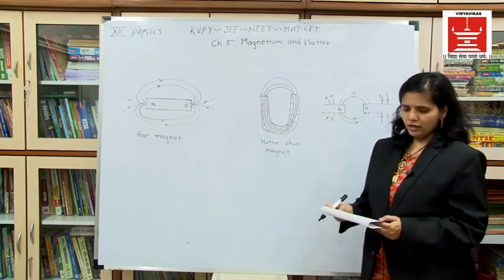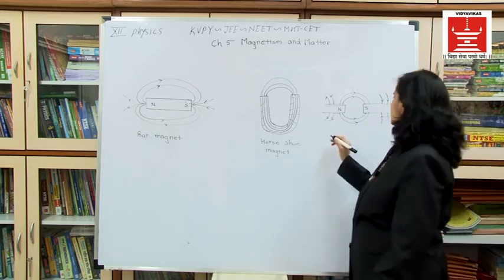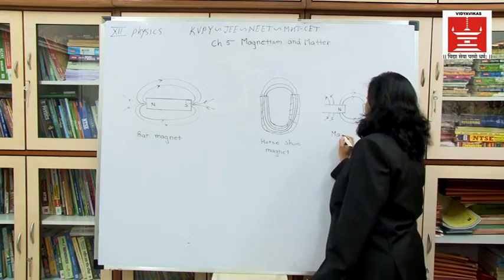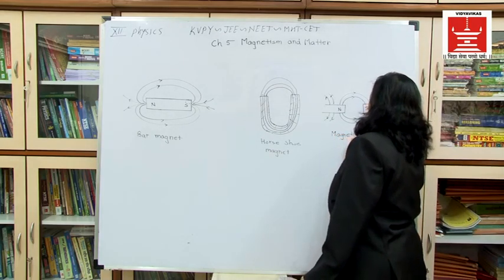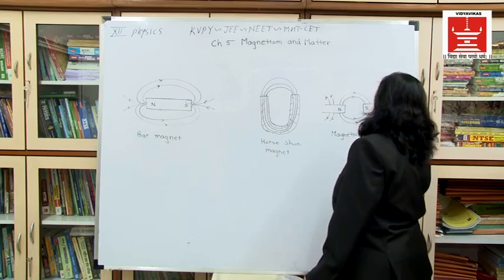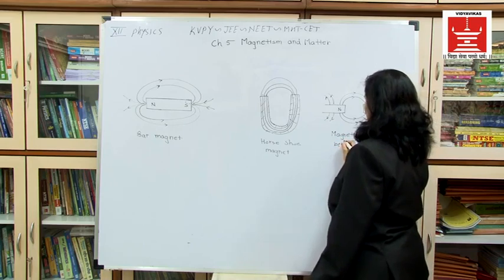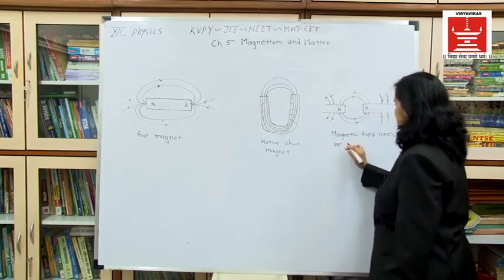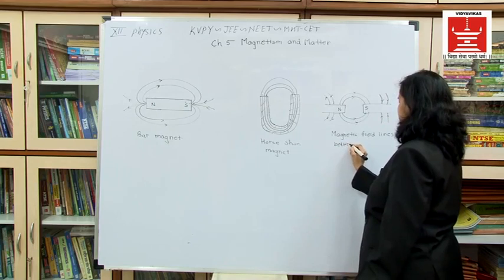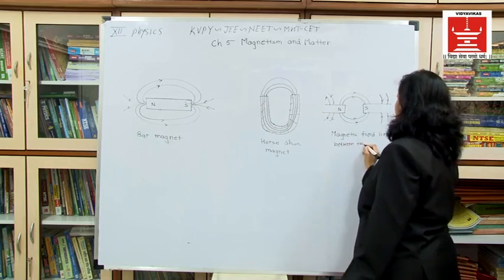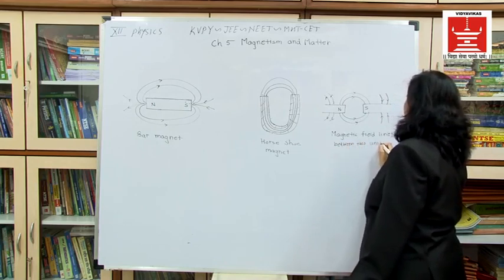So magnetic field lines between two unlike poles. This diagram shows magnetic field lines between two unlike poles.